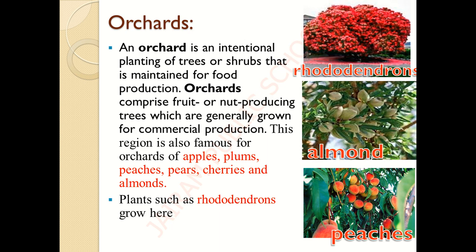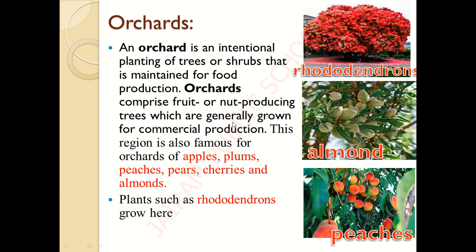So let us see the definition of an orchard. An orchard is an intentional planting of trees or shrubs that is maintained for food production. So this is the definition of an orchard. Orchards comprise fruit or nut producing trees. So what kind of tree will an orchard have? An orchard will have trees which give fruits or nuts. Nuts like walnut, almonds, everything comes under the nuts, isn't it?